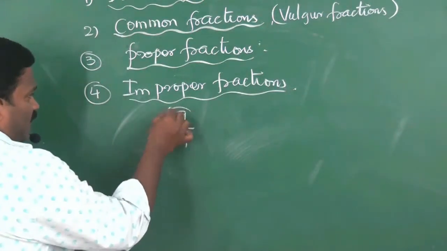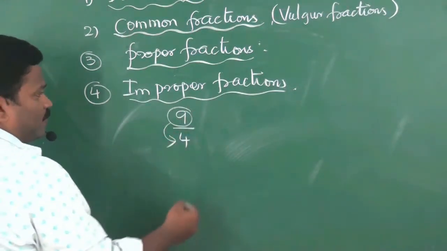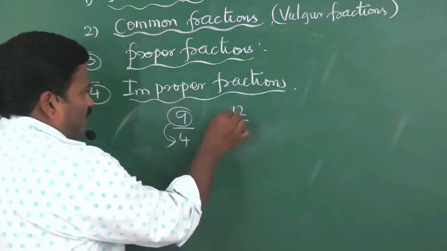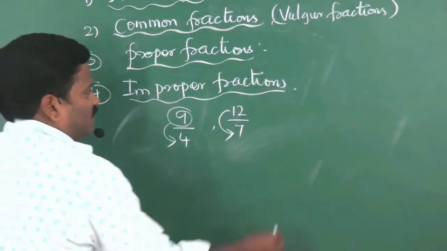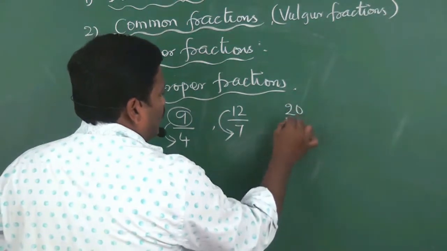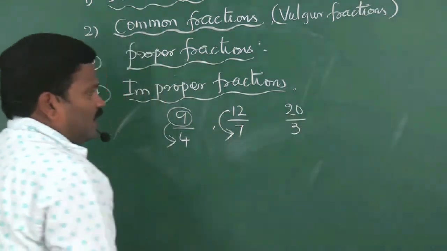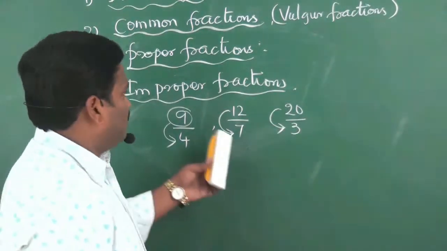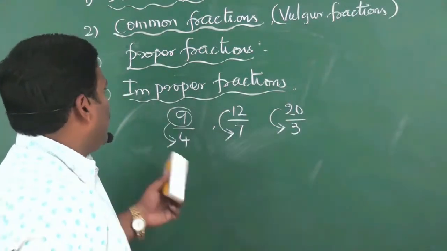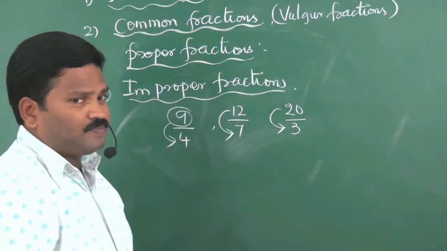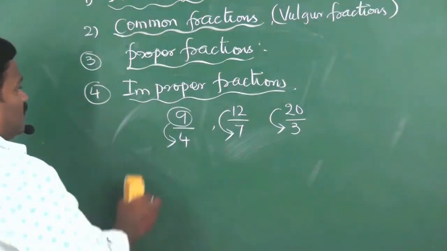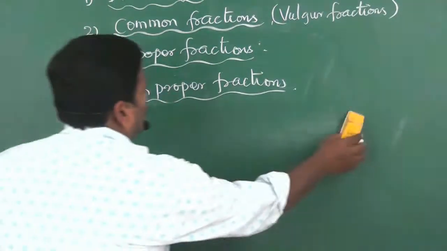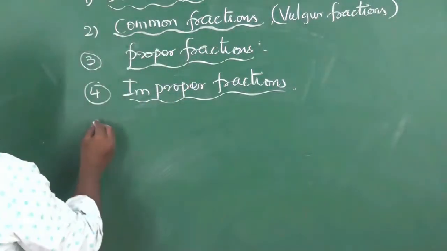Observe, 9 is more than 4. 12 by 7, 12 is more than 7. 20 by 3, 20 is more than 3. All these fractions are called improper fractions. Next type of fraction is the mixed fraction.